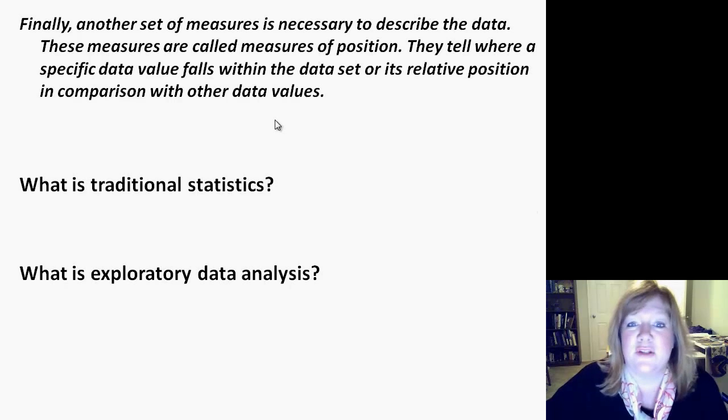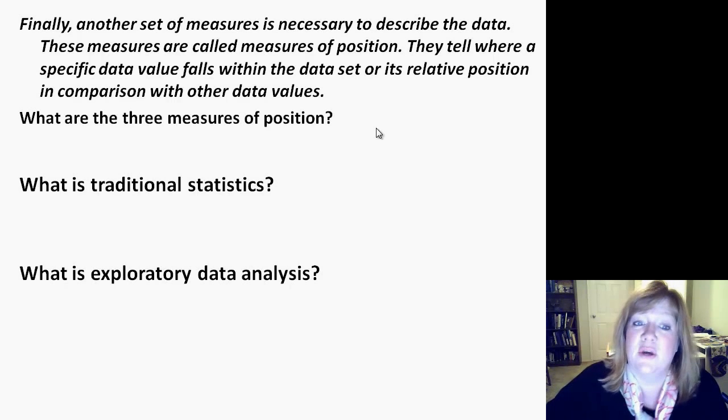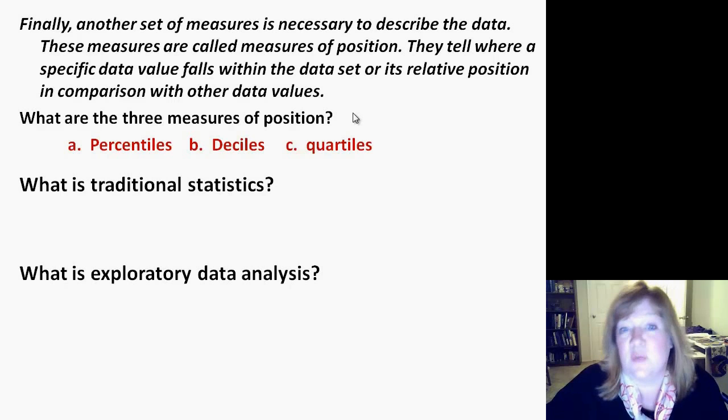It says another set of measures necessary to describe the data. These measures are called measures of position. They tell where a specific data value falls within the data set or its relative position in comparison to other data values. What are the 3 measures of position? Percentiles, deciles, quartiles. You probably have seen percentiles, being the students that you are.